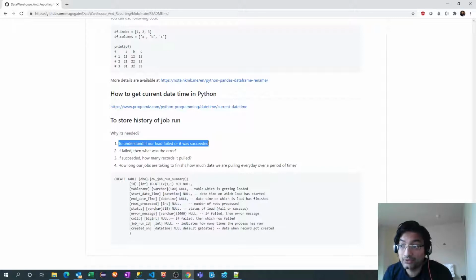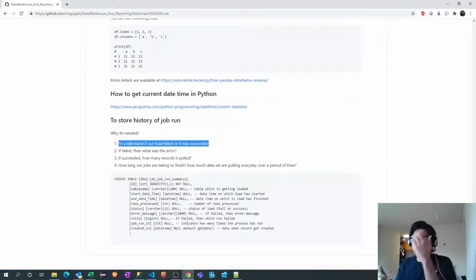And the last one is to understand the trend. Let's assume your job is running for a month or for a year. We need to know how many times, or at what particular time, that job is failing. Or even if the job is running every day successfully, how much data we are pulling, whether that load is increasing or decreasing over a period of time. Or there can be many other reasons.